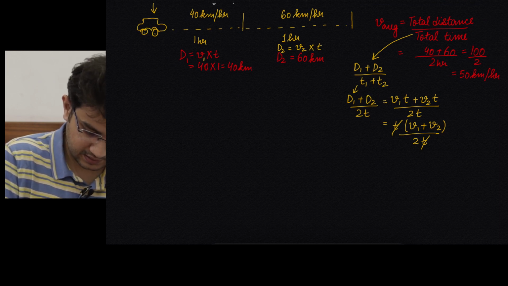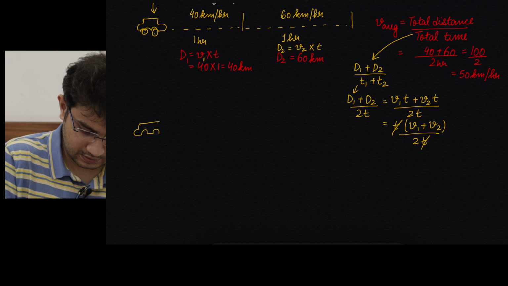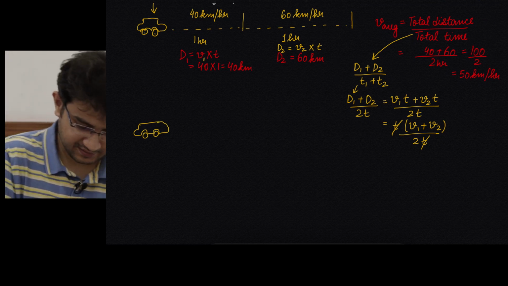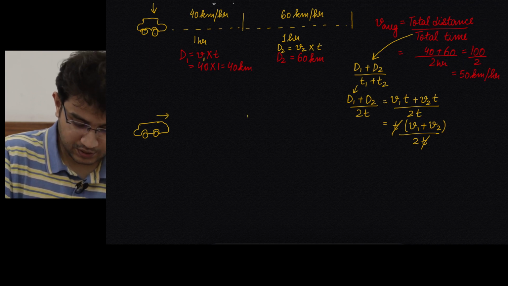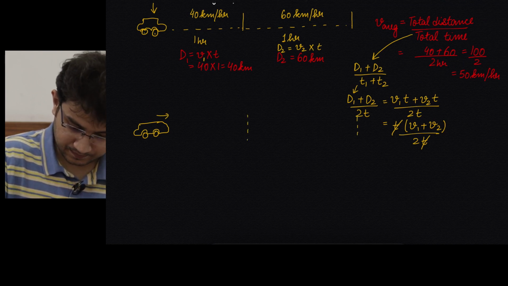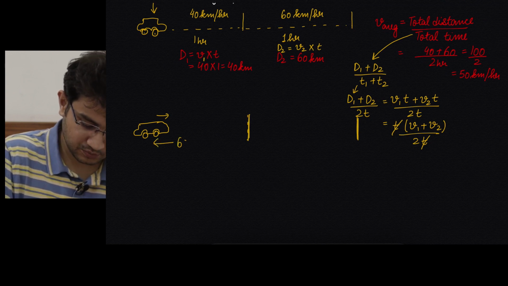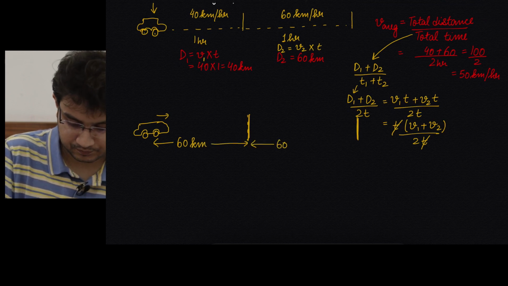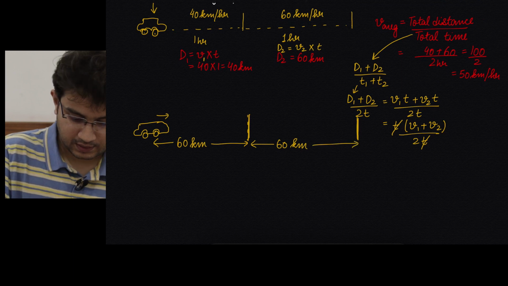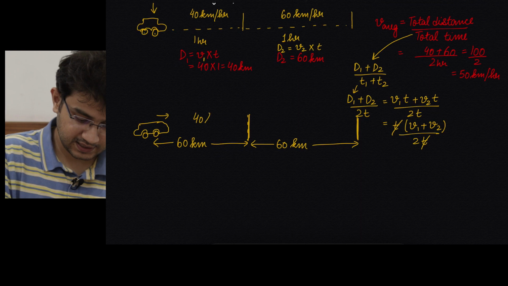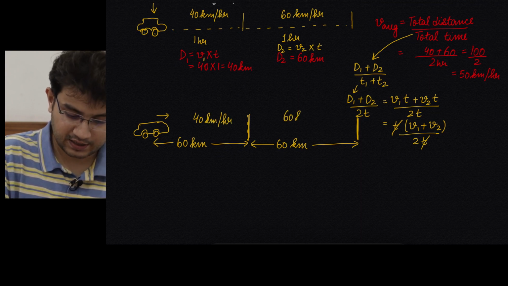So we have a car here. Oh, this doesn't look like a car. It seems to be going the other way, but anyways, it's going this way. And the two equal distances we are talking about here are 60 kilometers each. In the first one, let's say we take the same speeds so that we are easily able to compare, 40 kilometers per hour here and 60 kilometers per hour here.